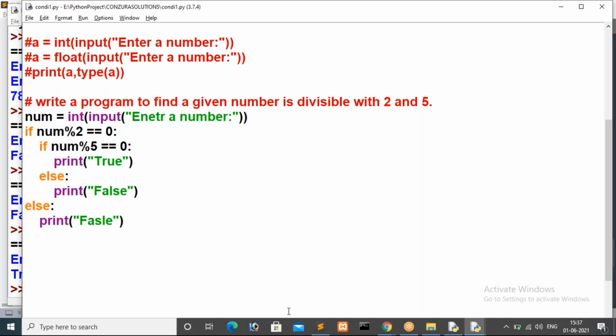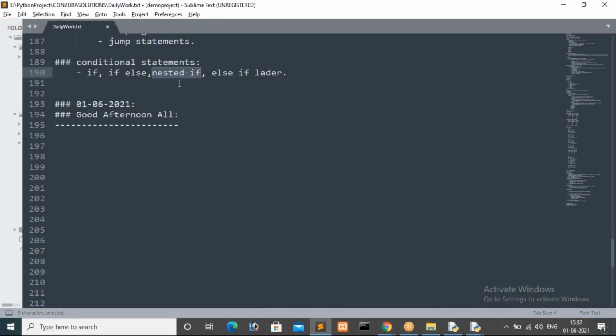Okay, now we will see else if ladder. So else if ladder in the sense, we will see a small example for else if ladder. So nested if is over, then another one is else if ladder. Else if ladder in the sense to compare more than one condition. To compare more than one condition, then we'll go with this else if ladder.